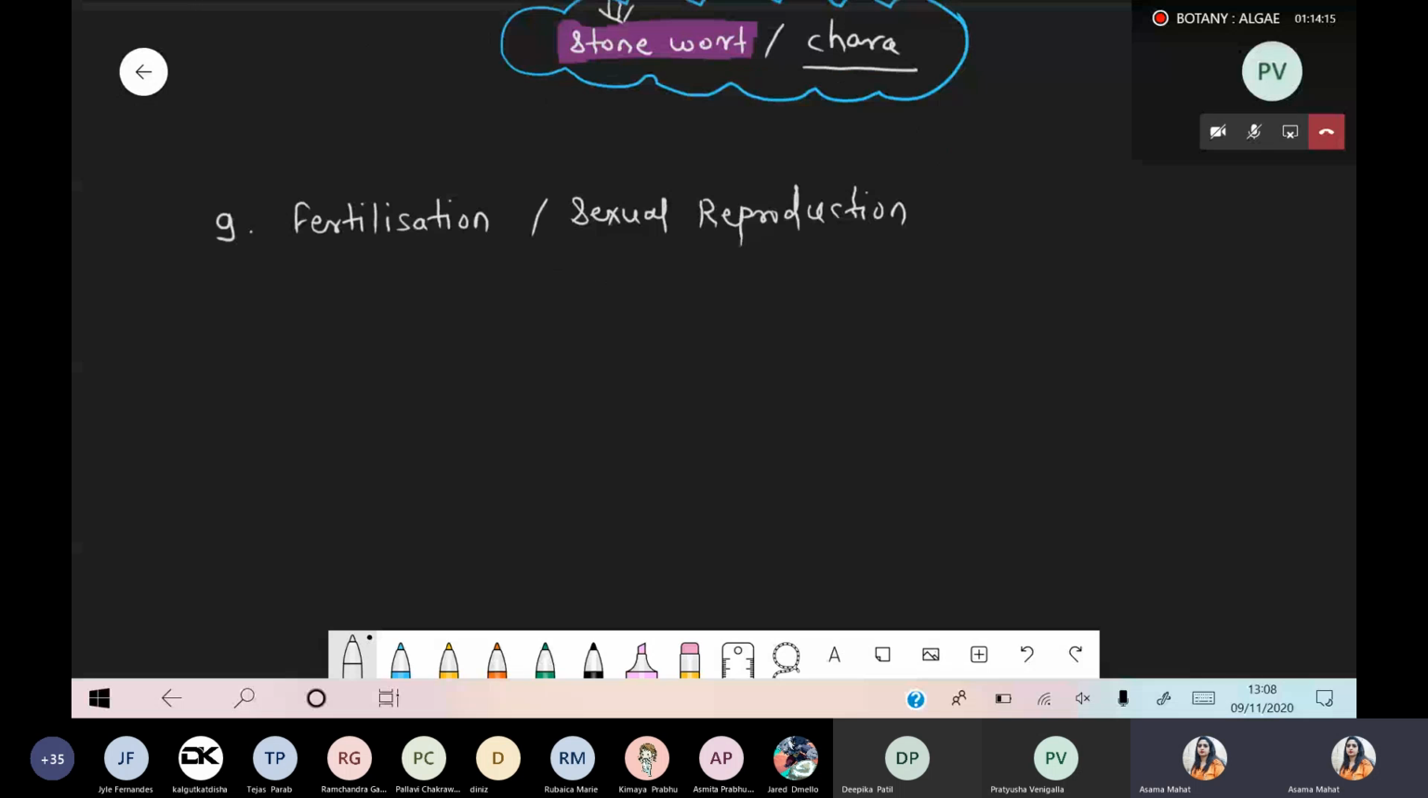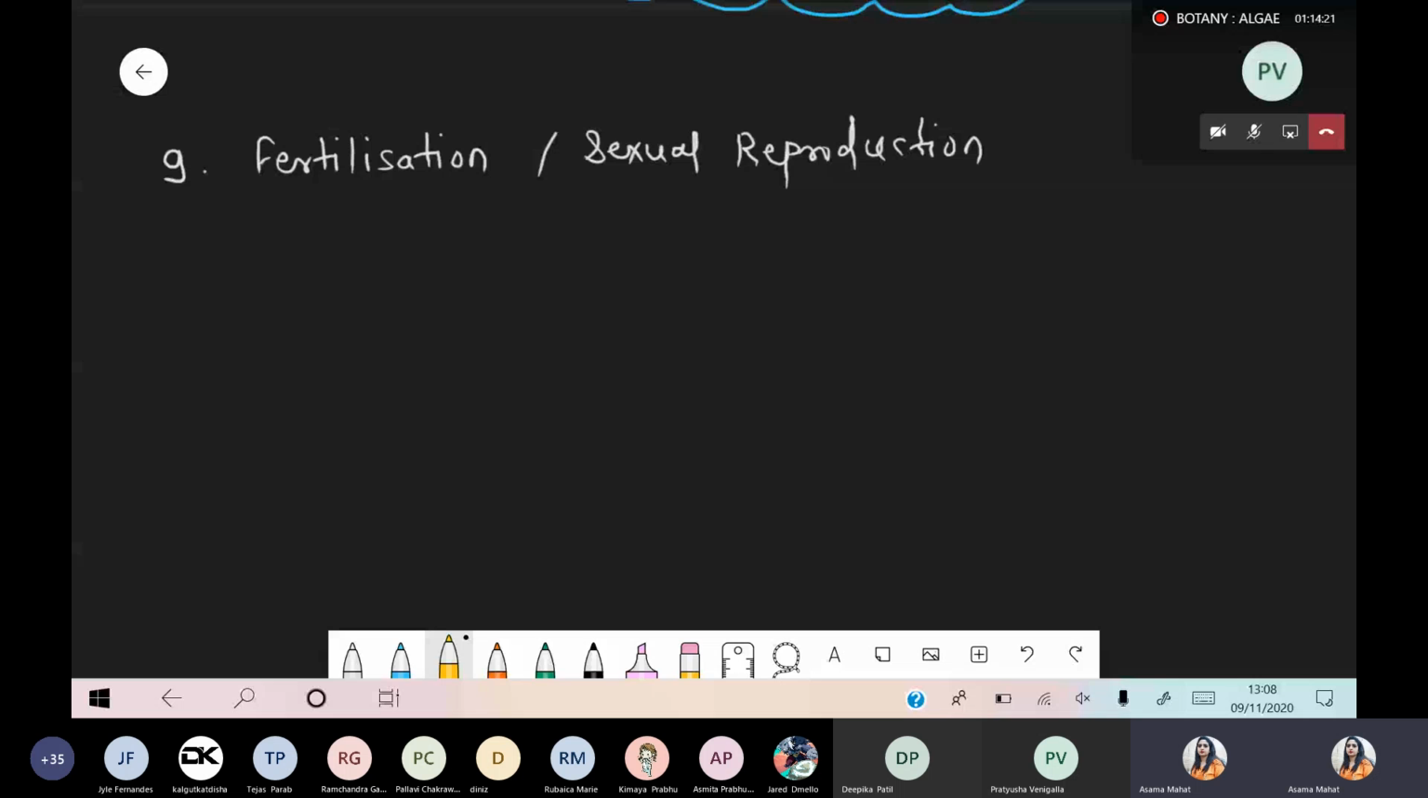In the process of fertilization, first of all there is a presence of gametes. There is a male gamete, and there is a female gamete. You can consider isogamous, anisogamous, or oogamous; nothing important. We are talking about the common process. One is the male gamete, another is the female gamete. The male and female gametes fuse with each other.